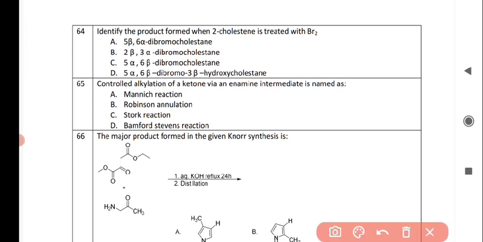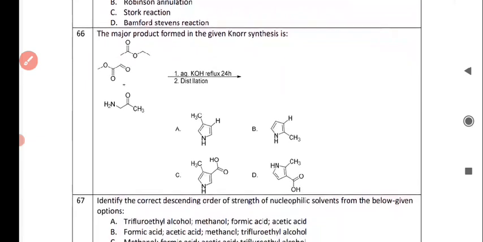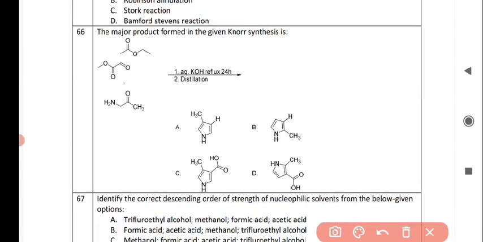Next question is identify the product formed when 2-cholesterol is treated with Br2, and the correct answer is option B, 2-beta 3-alpha dibromocholesterol. Next question is controlled alkylation of a ketone by an enamine intermediate is named as, and the correct answer is option C, Stork reaction. Next question is the major product formed in the given NOR synthesis is, and the correct answer is option A.